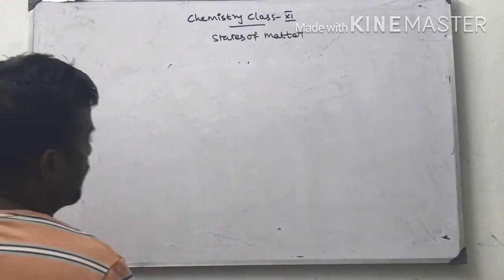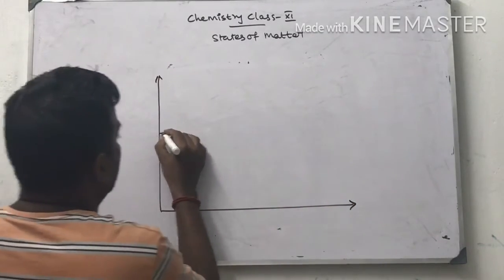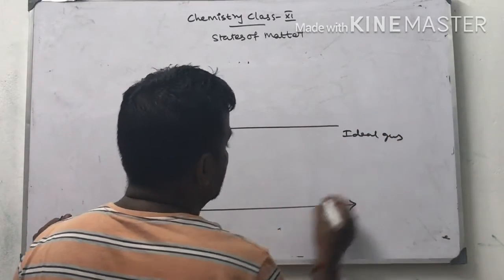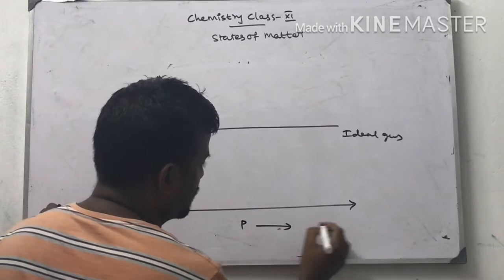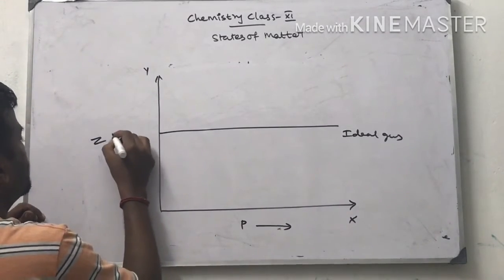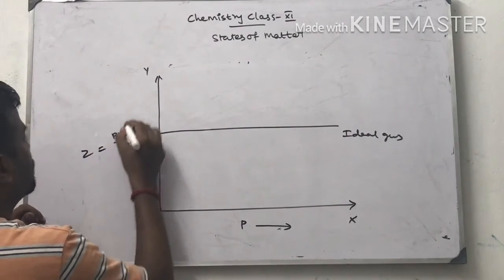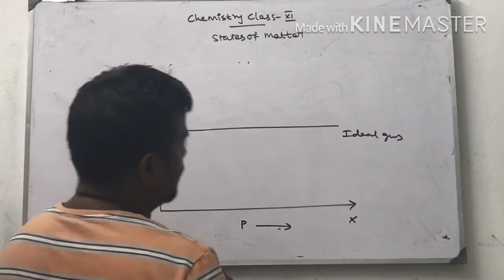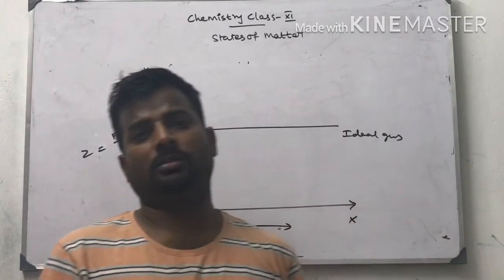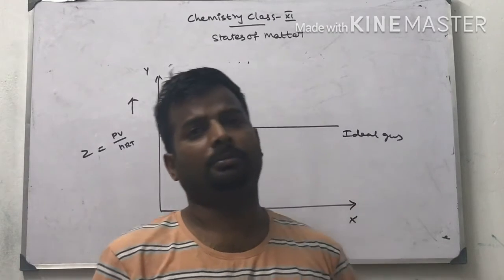Now I am going to draw a graph which explains the compressibility factor. This is the ideal gas. Pressure is taken as the x-axis, and the compressibility factor, PV by nRT, is taken as the y-axis. Here we are going to discuss five gases: nitrogen, hydrogen, carbon dioxide, methane, and helium.